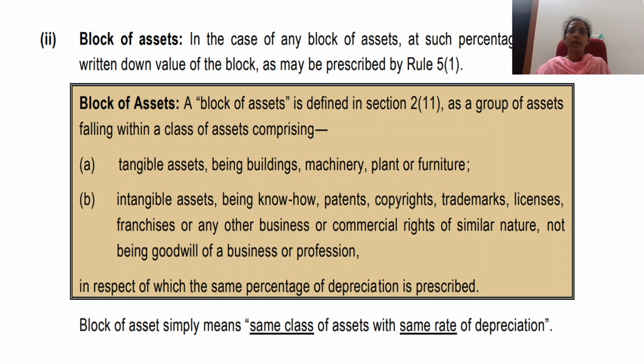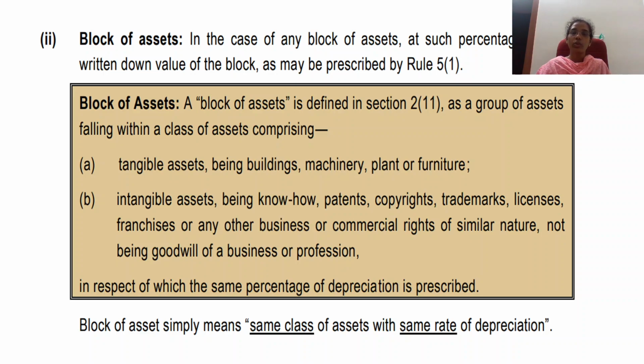Let us take an example where a business is owning three buildings. Building 1 is worth rupees 10 lakh, building 2 is worth rupees 20 lakh, and building 3 is worth rupees 30 lakh. It is not necessary that we should charge depreciation on the first building, say 10 lakh, at 10 percent, and then 10 percent on 20 lakh, and 10 percent on the third building worth rupees 30 lakh. It is not necessary that we should charge the depreciation individually.